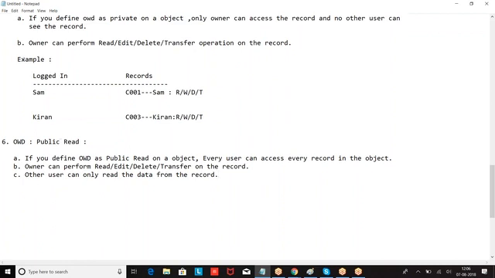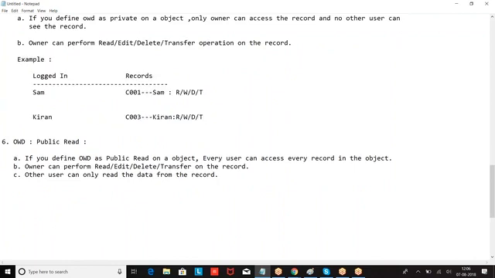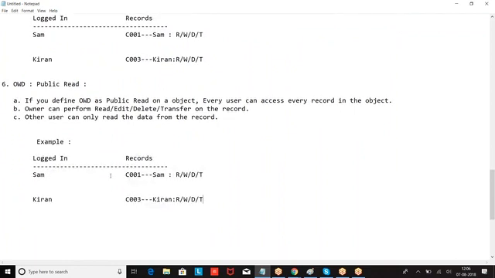Okay, so example. If Sham logs in, what can he see? Sham can see everyone's data, but on others' data he is able to perform only read.